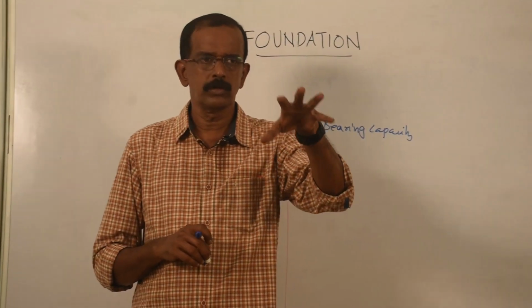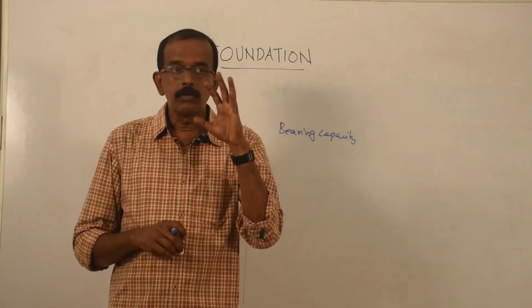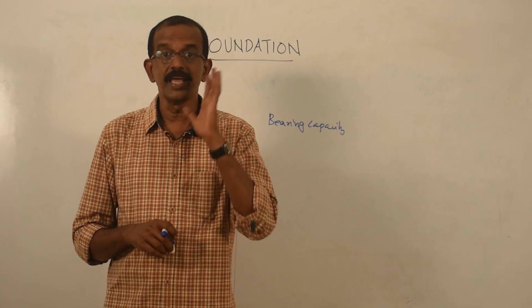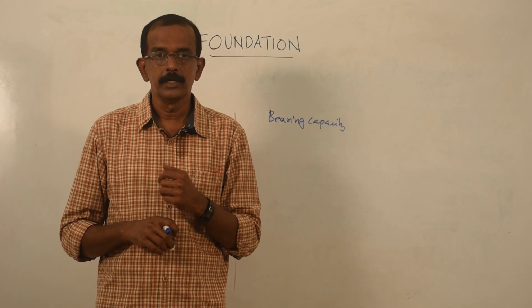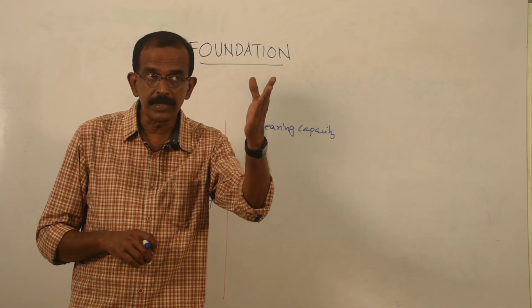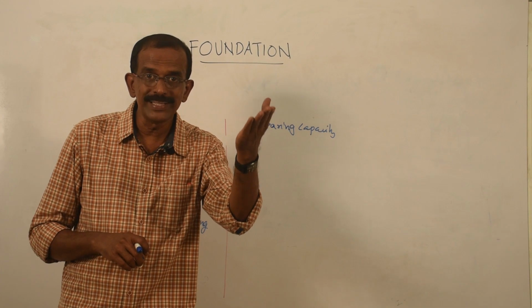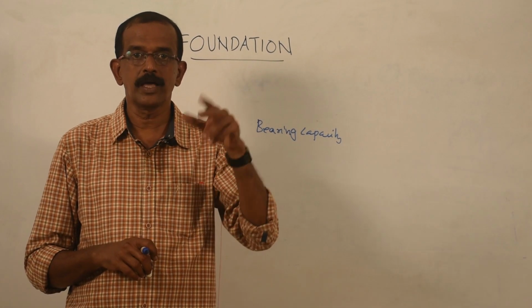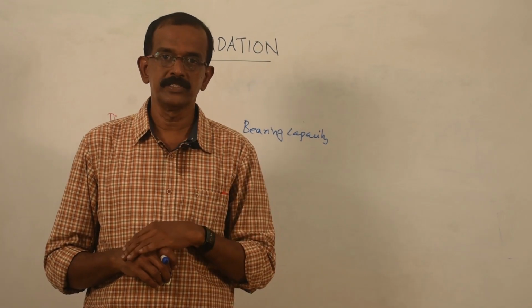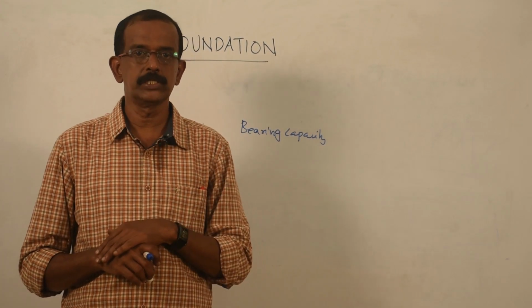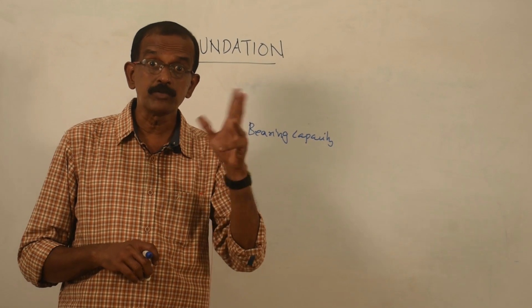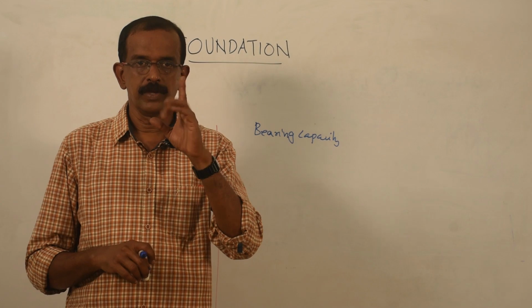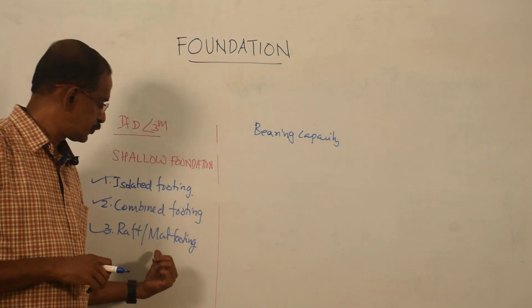Consider your own room. Without considering this special property of the soil, if you construct any building, what may happen? The portion with low bearing capacity may slowly sink, and finally the structure may fail. That's what happened in the Leaning Tower of Pisa, due to variation in the bearing capacity. Some soil will behave like that. If that is the case, we have to go for raft or mat footing.